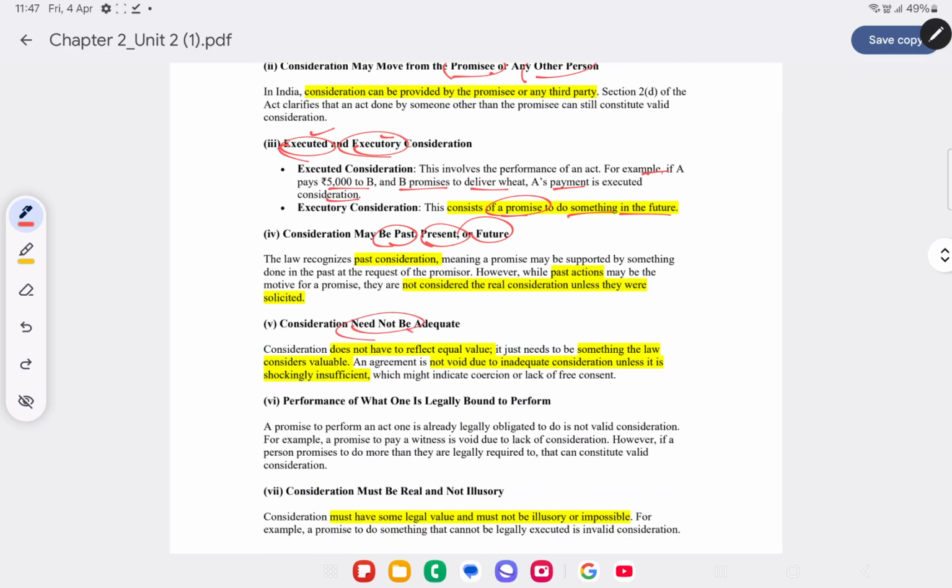It need not be adequate. So what do you mean by this? For example, A is selling his house to B. The market value of the house, let's take for example, is 50 lakh, but A is selling it for only 30 lakh.